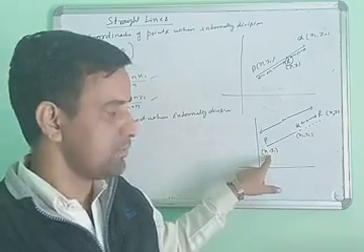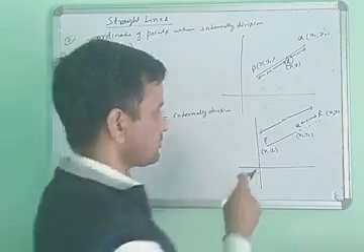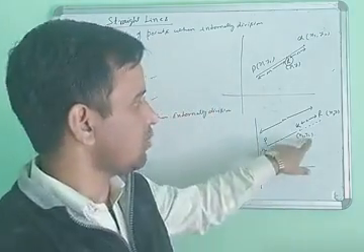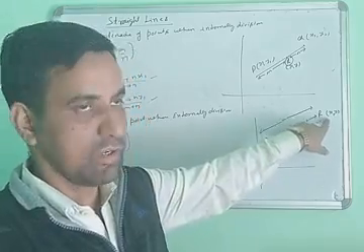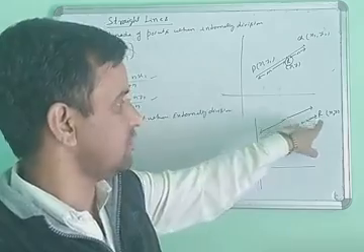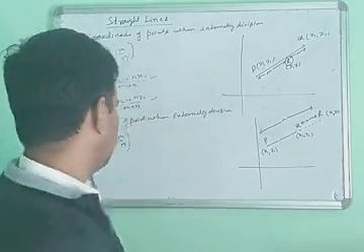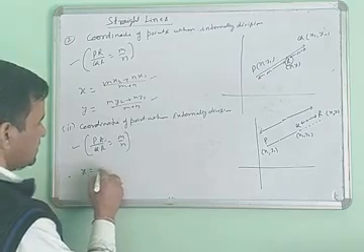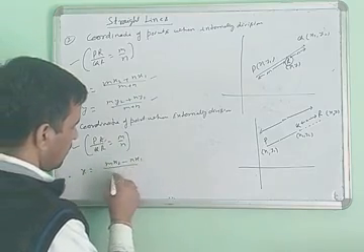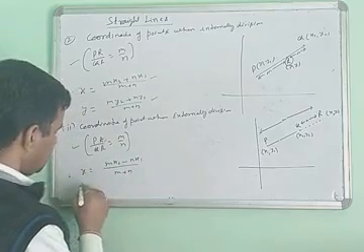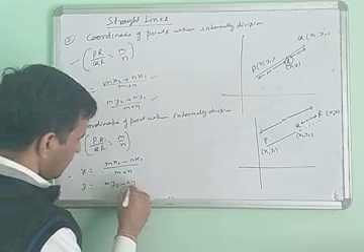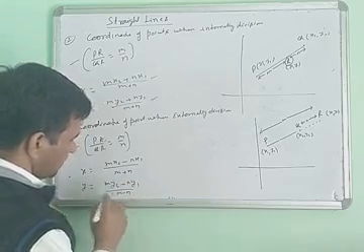When the coordinate of P is x1 y1 and the coordinate of Q is x2 y2, what is the value of x y when R is the external division of the line PQ? The value of x is mx2 minus nx1 upon m minus n, and y equals my2 minus ny1 upon m minus n.